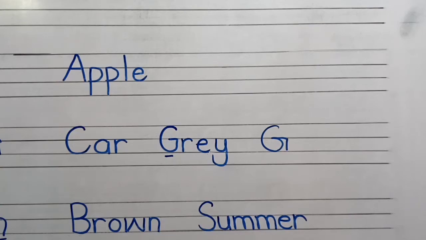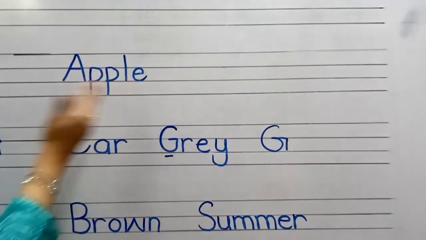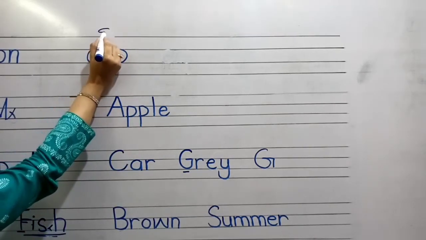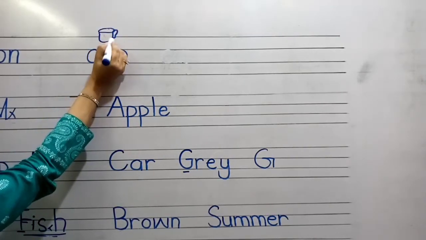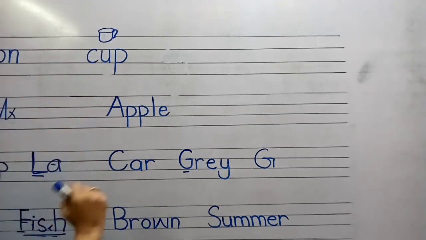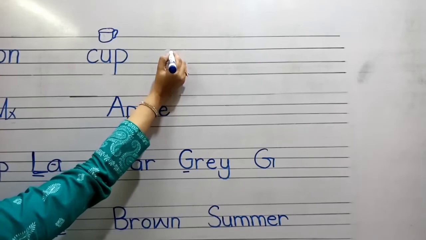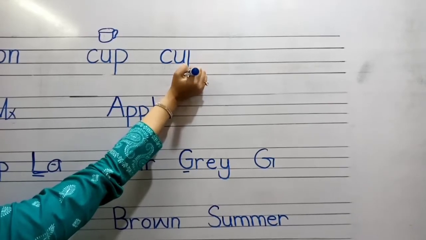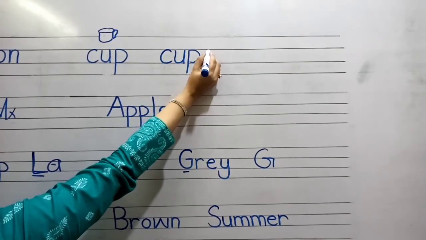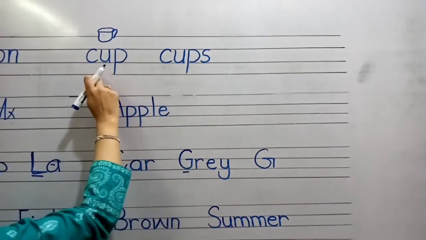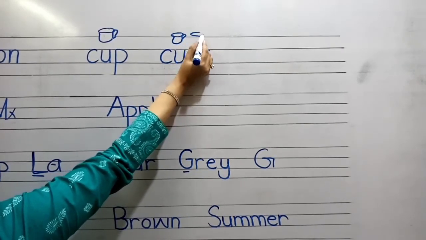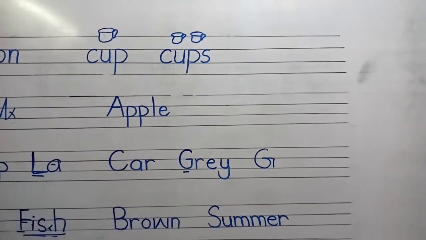We have learned singular and plural. Look at here. How do we write singular and plural? We have learned cup, singular, and plural, cups. Here is cup, singular. Now, how do we make plural? Cups. How do we make it? Cup, and we write here S. So it's cups. Cup, cups. It's plural. Kids, we have learned lots of things.